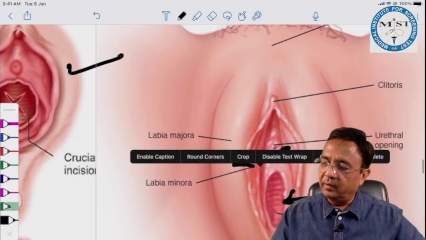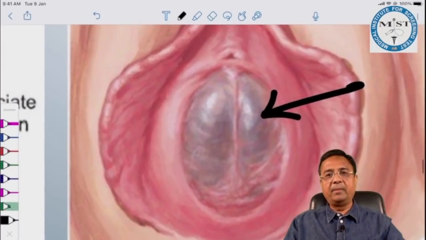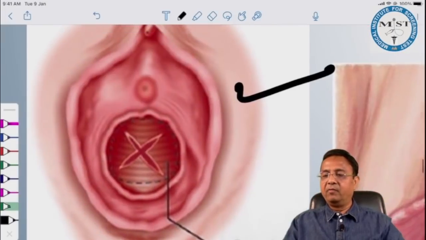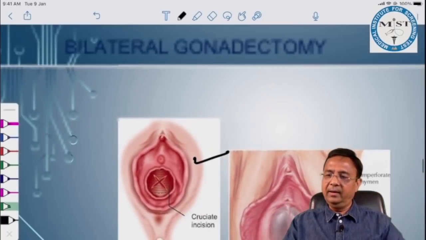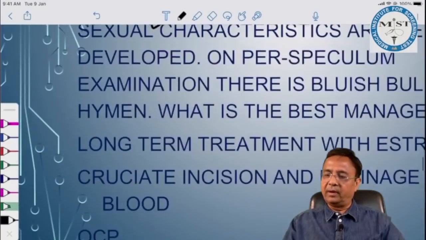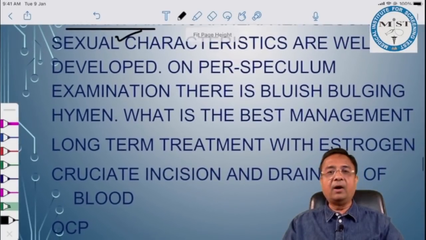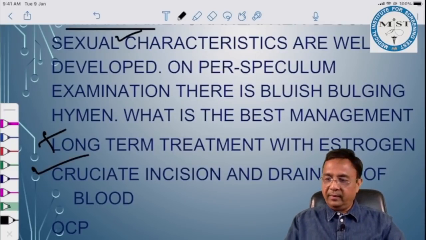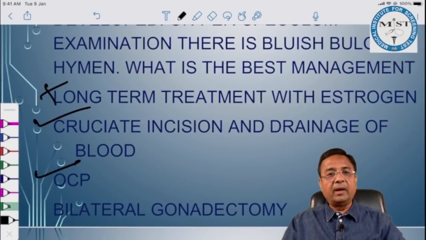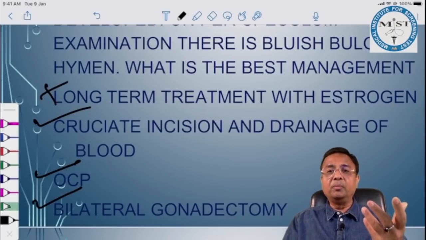And if it's not the case, then look here. This is the imperforate hymen. And for this imperforate hymen, what has to be done? A cruciate incision, or crisscross incision, or a diagonal incision. Long-term treatment with estrogen? Is there any hormonal problem? No way. Why give any hormone? Yes, this is the answer: cruciate incision and drainage of blood. OCP? Any hormonal problem? No way. Bilateral gonadectomy? No way. Why remove the gonads, beta?